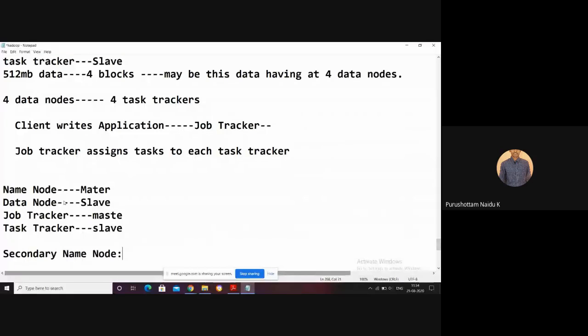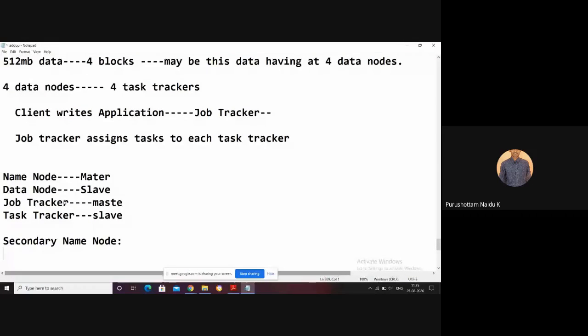For example, if at any point the name node crashes and after some time is rebooted, the name node can immediately interact with the secondary name node. From the secondary name node, it can take the state of the name node at the point at which it failed. Then the name node starts its working again.